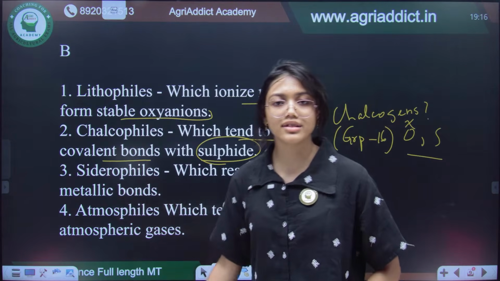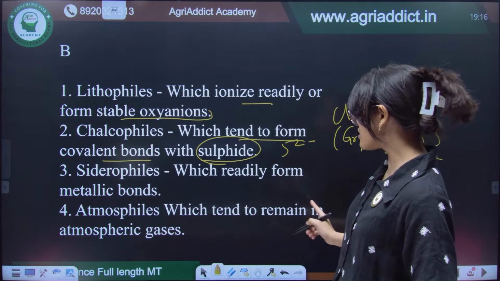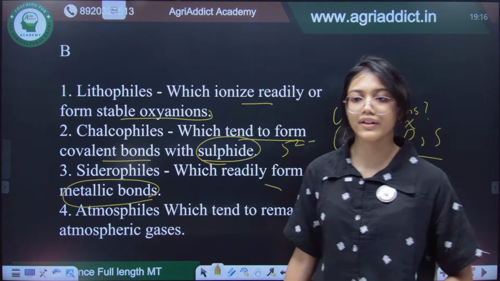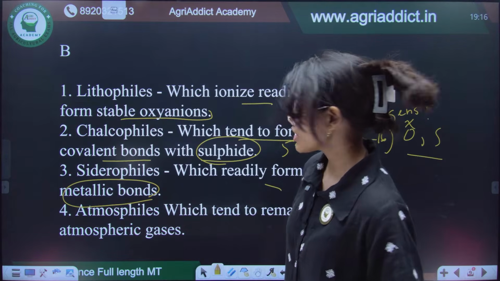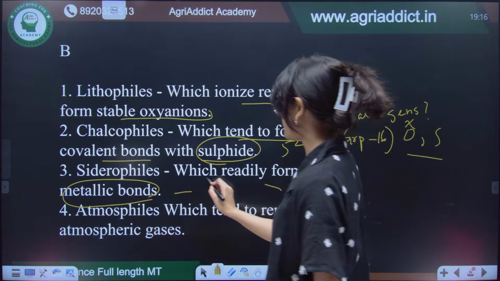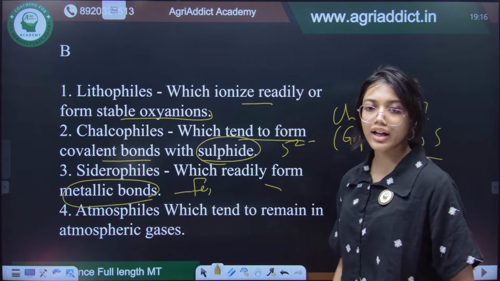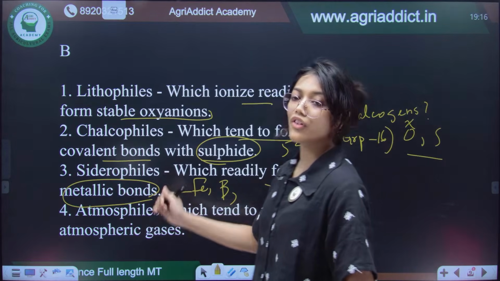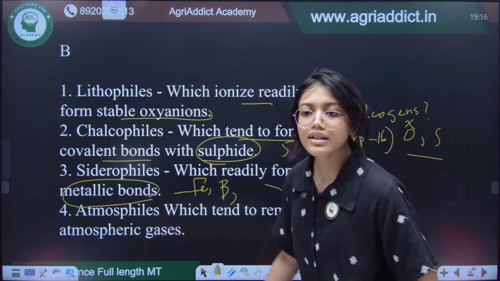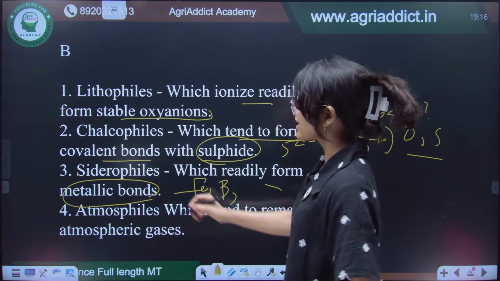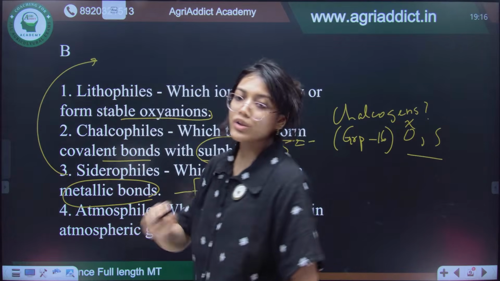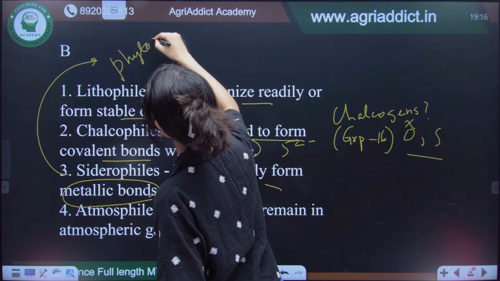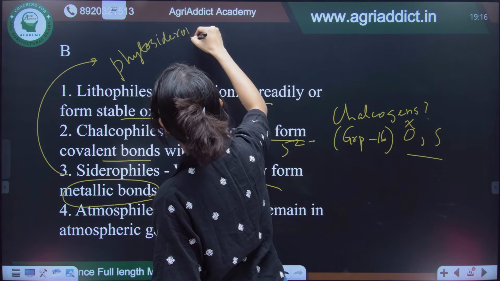Then we again have siderophiles. So siderophiles are the ones which readily form metallic bonds. Can you give an example of siderophiles? For example, iron. Okay. Boron is also there. So all of these, they will readily form metallic bonds. Then, yes, iron, very good. And another thing with relation to siderophiles is phytosiderophores. So can anybody tell me what are phytosiderophores?